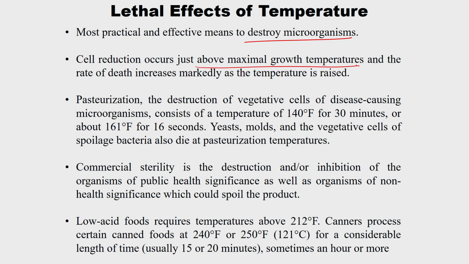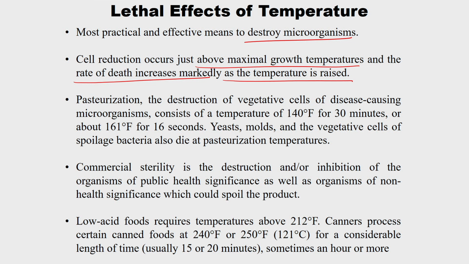For example, an organism can grow at say 42 degrees Fahrenheit. If you increase the temperature above that, then cell reduction starts occurring, and the rate of death increases markedly as the temperature is raised.